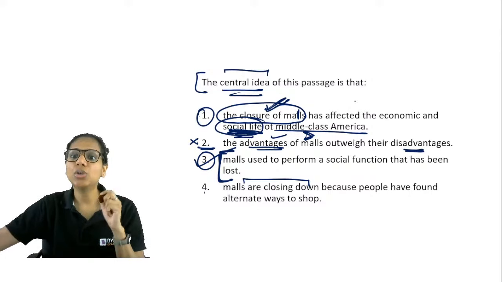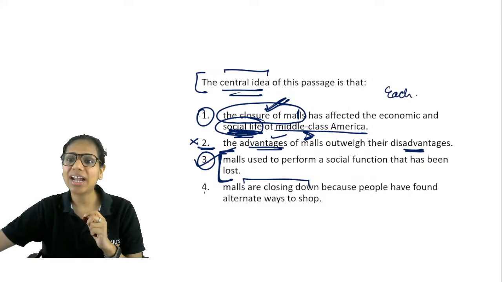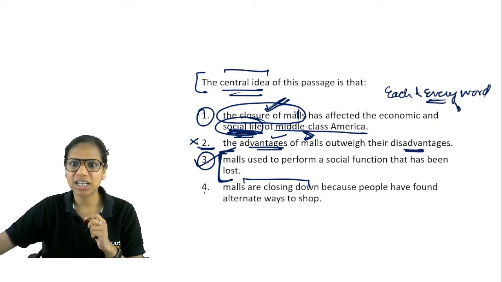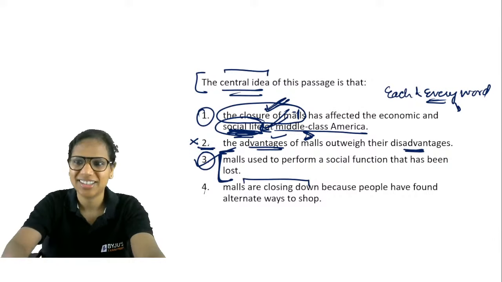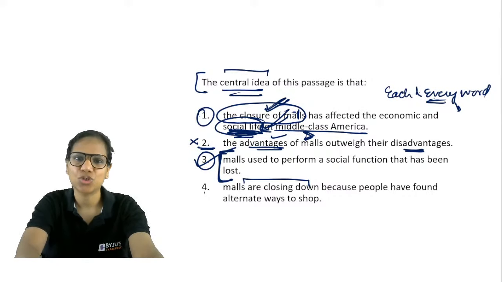Between one and three, you had to read each and every word very carefully and see whether the cause-effect relationship mentioned here even holds as per my passage. That is how you eliminate. When it comes to two close choices, you have to read each and every word carefully.